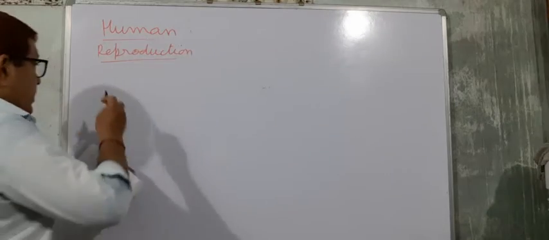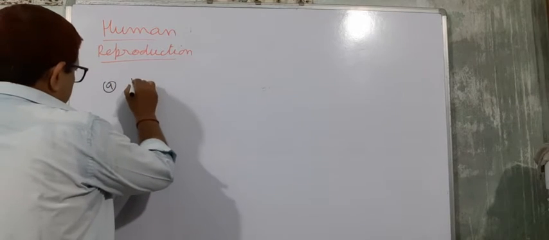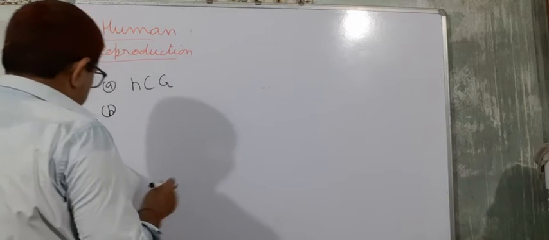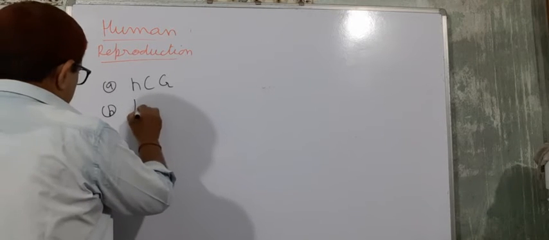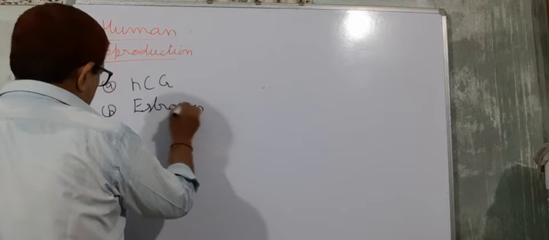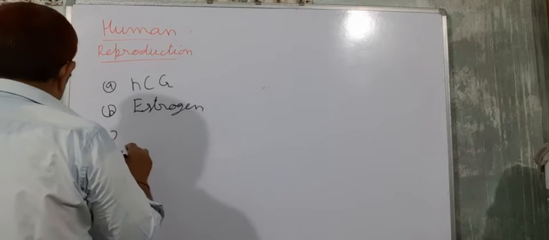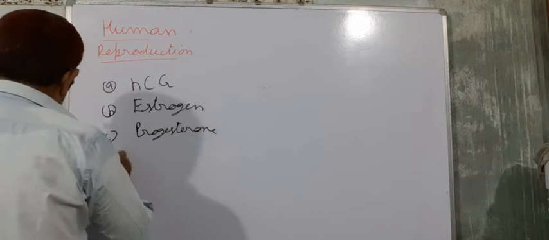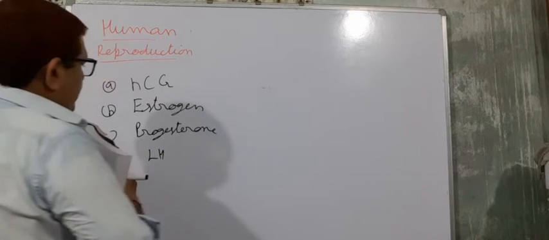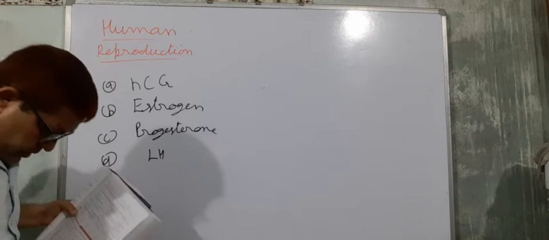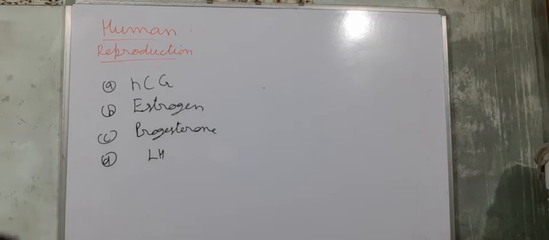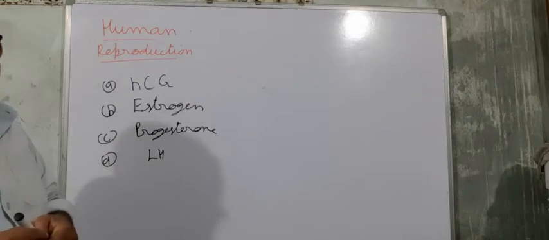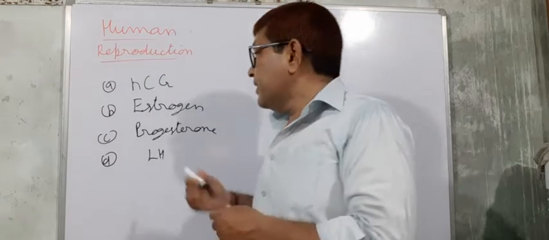I am reading the names of hormones: A, hCG; B, estrogen; C, progesterone; and D, LH, luteinizing hormone. hCG, estrogen, and progesterone are secreted by the placenta.